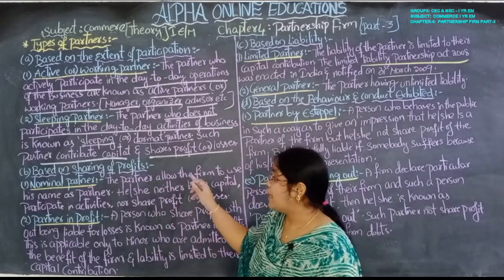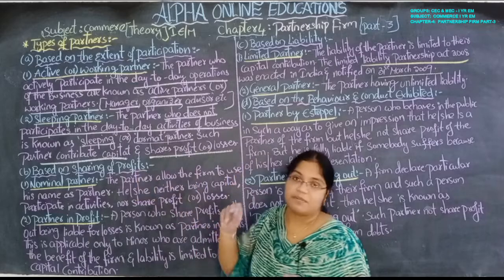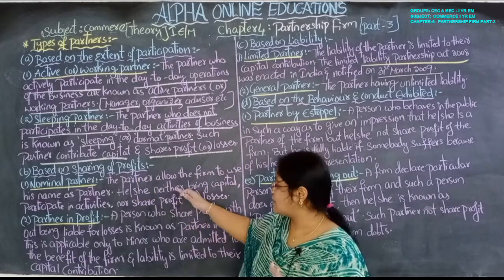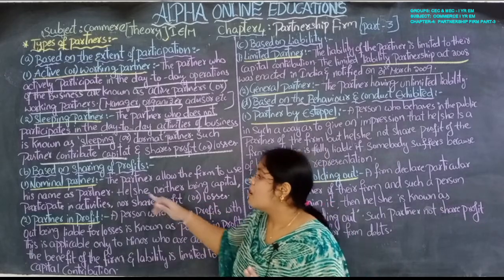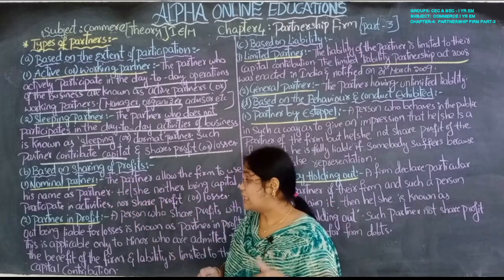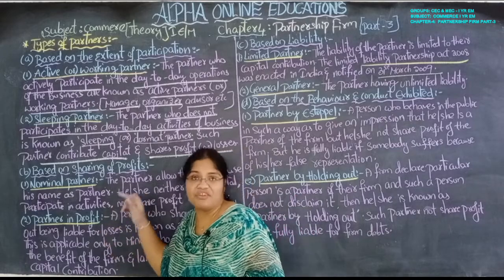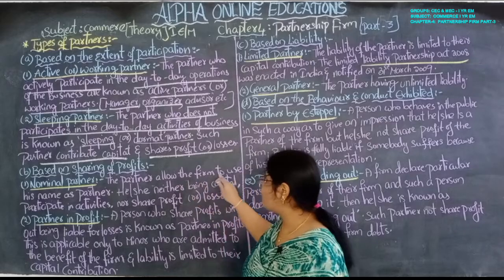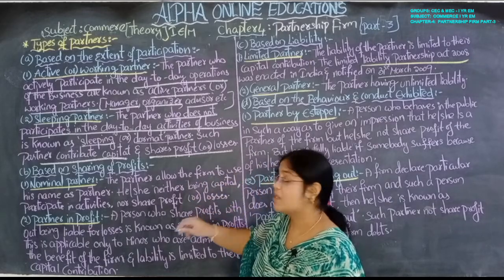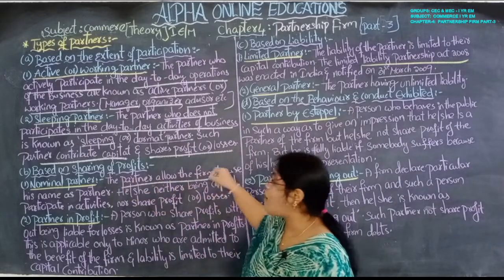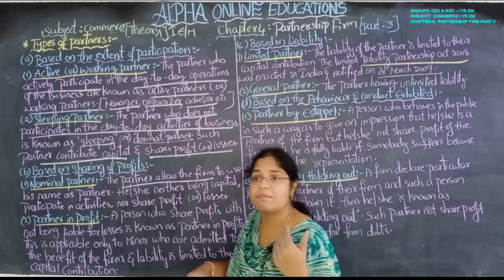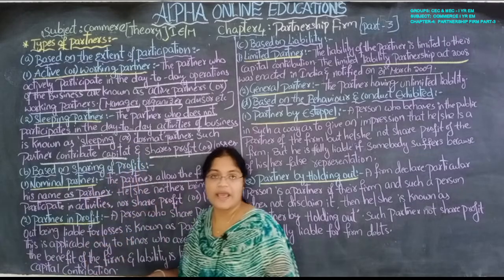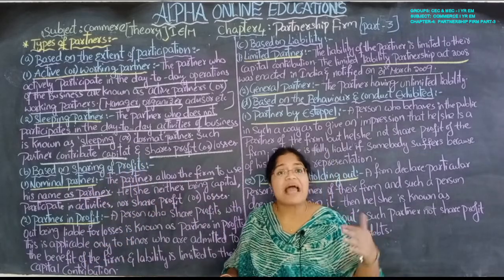Now, based on sharing of profit, again the partners are classified into two types. One is the nominal partner, another one is the partner in profit. The nominal partner allows the firm to use his name. Allowing the firm means giving permission to the firm to use his name as a partner.